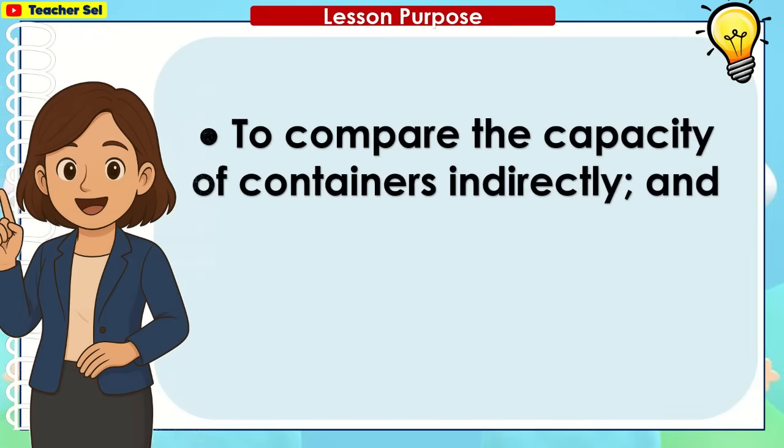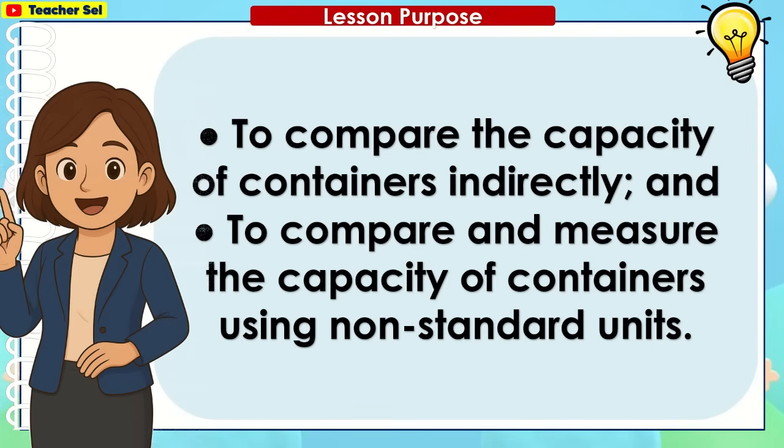Our lesson purpose is to compare the capacity of containers indirectly and to compare and measure the capacity of containers using non-standard units.